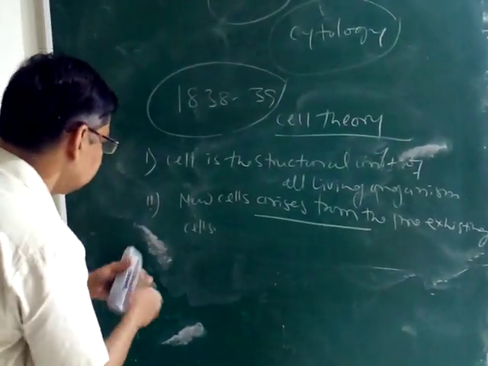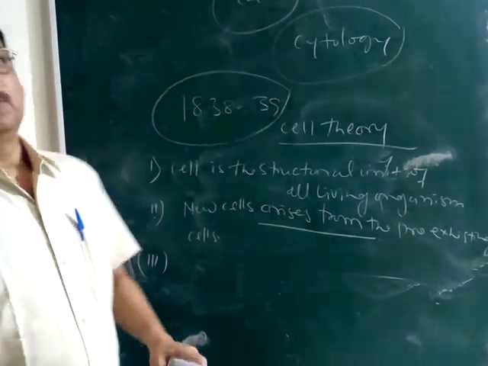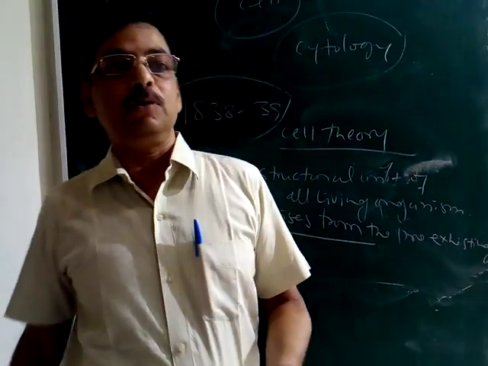And third, he told that the composition of the cells remains the same throughout the life.